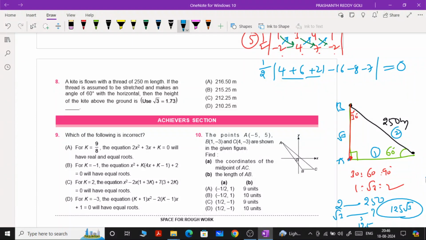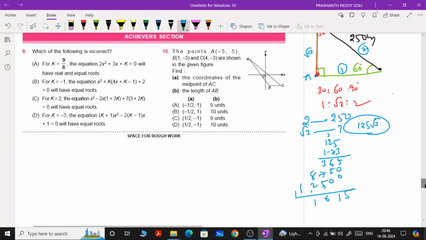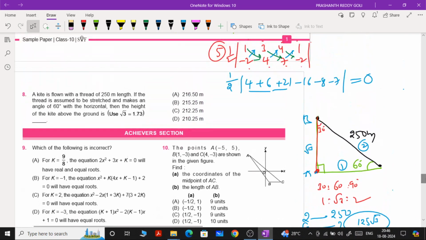Just multiply this, you will come to know. This is 216, and you should keep the decimal point after 2 digits. 216.15 like that. Just observe here. 216.15 means only one option satisfies. 216, that's all. 216 is the approximate value, simply because we are taking the root 3 value as 1.73. So therefore, 8th question answer is A.